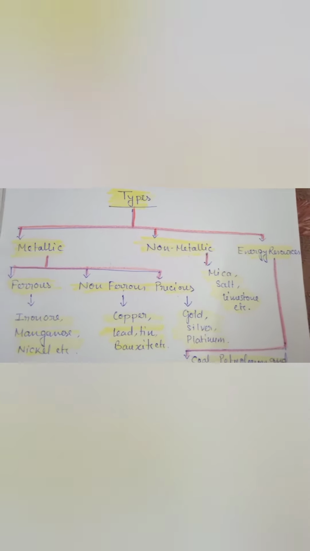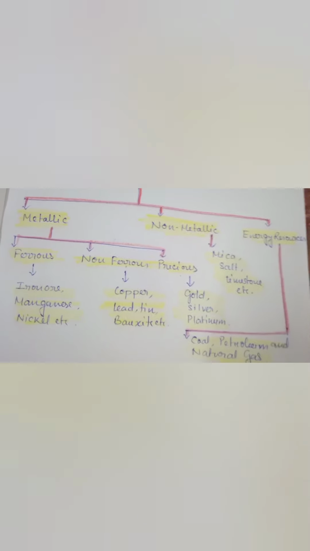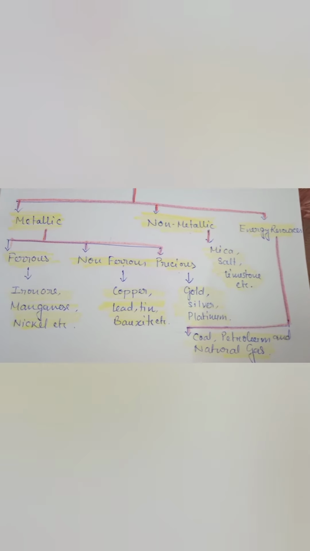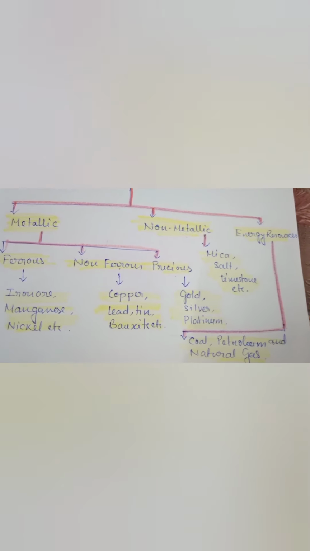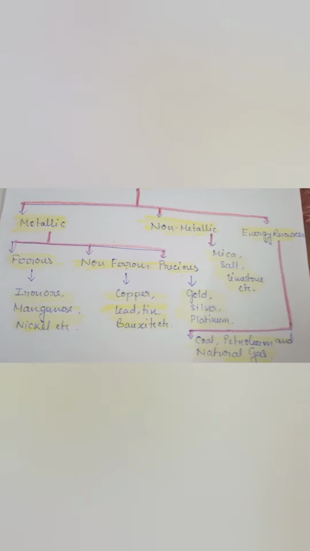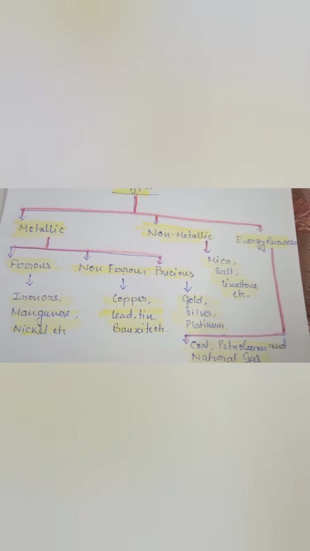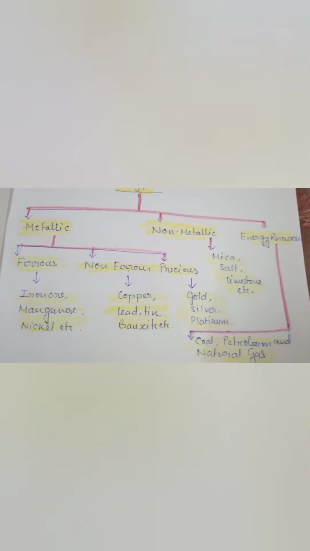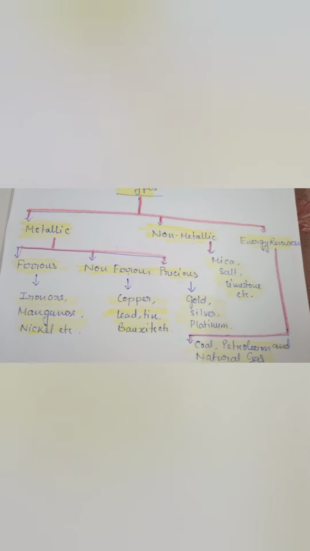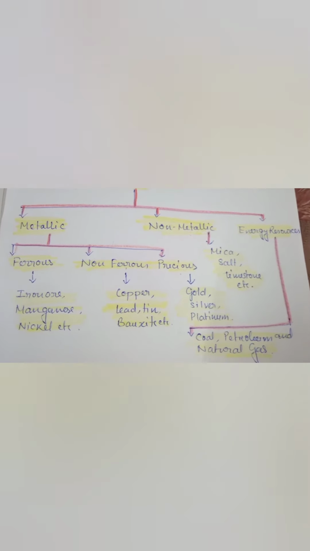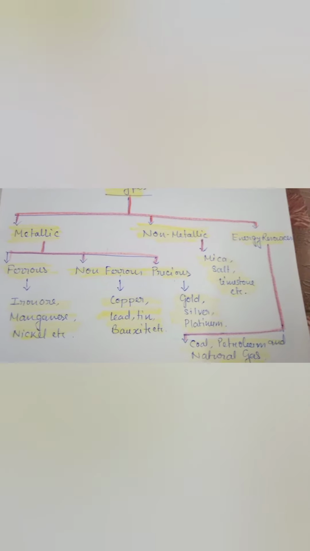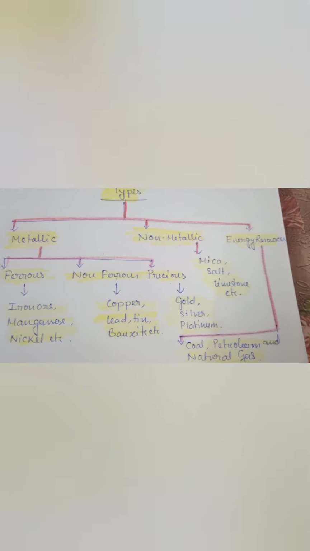Next is energy mineral, energy resource. In energy resources, the naturally occurring minerals are coal, petroleum and natural gas, which we can get from sedimentary rocks. Clear? So students, how the metal will be hard and how the non-metal will be soft, I can show you through the real mineral.